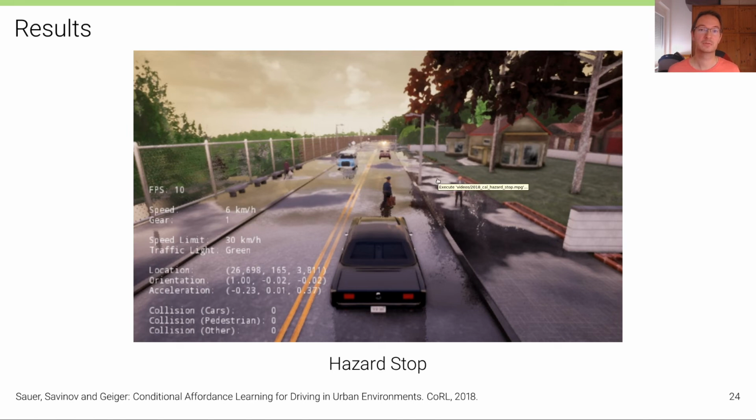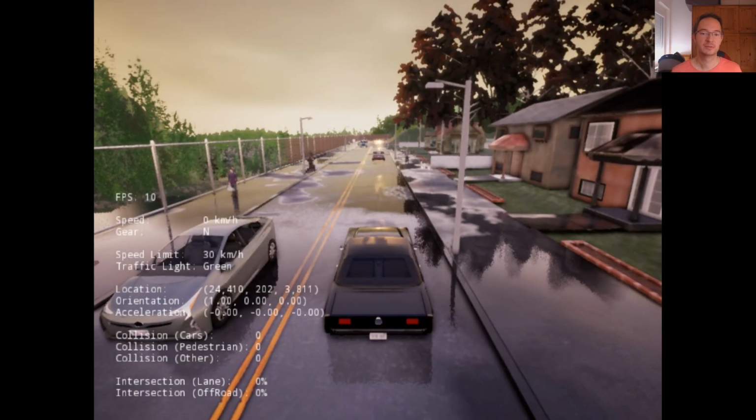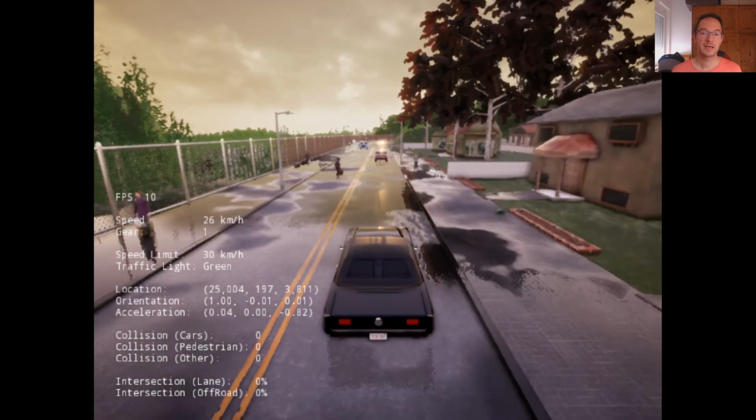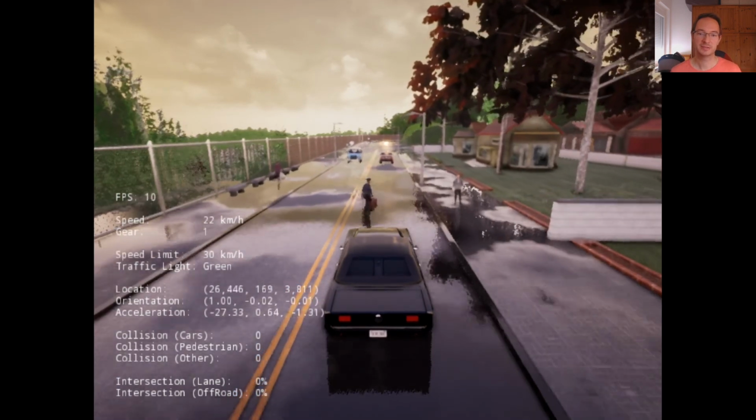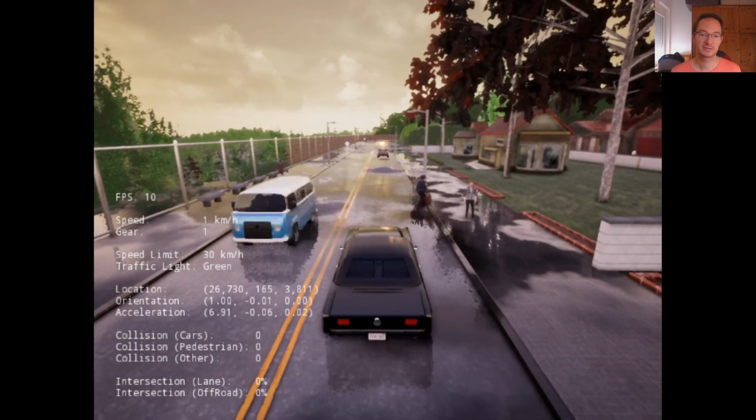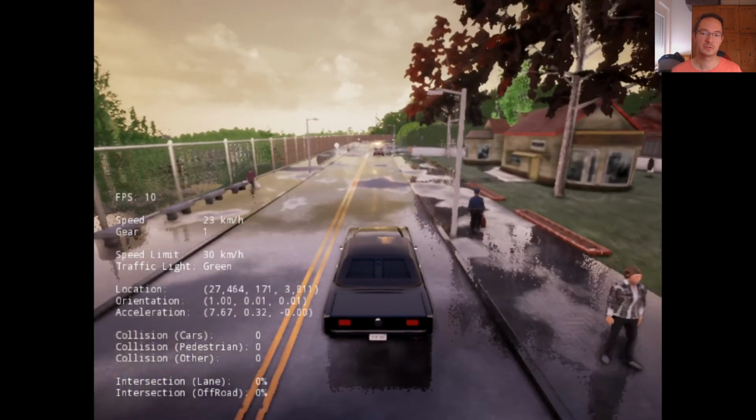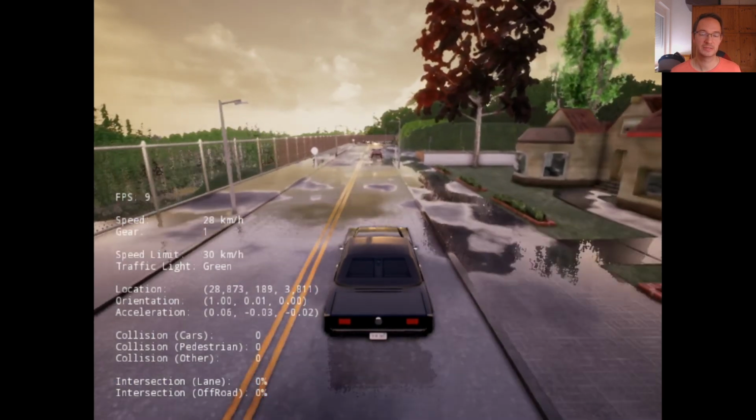Here's an example of a hazard occurring. There will be a pedestrian that enters the road, and the hazard indicator is predicted by the perception stack. And so the vehicle comes to a full stop before continuing its drive.